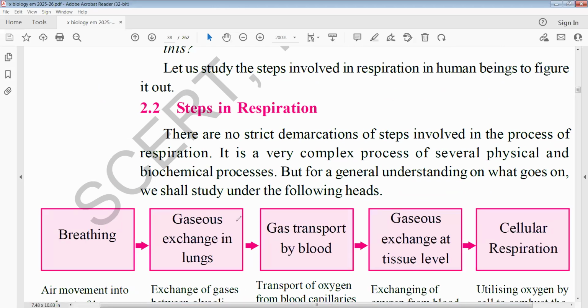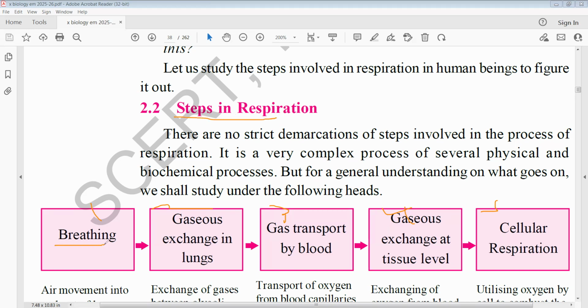Sometimes they may directly give these boxes 1, 2, 3, 4, 5, and in one of the boxes they want you to mention the topic or title, so you have to keep the major steps in respiration in mind.